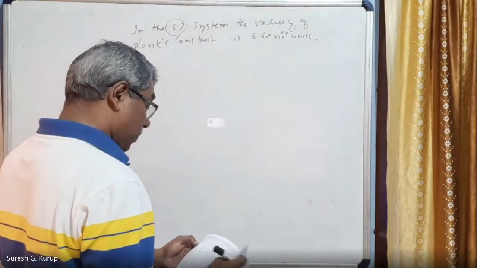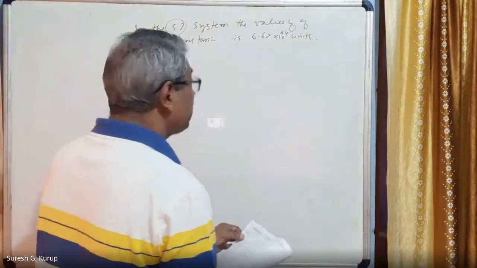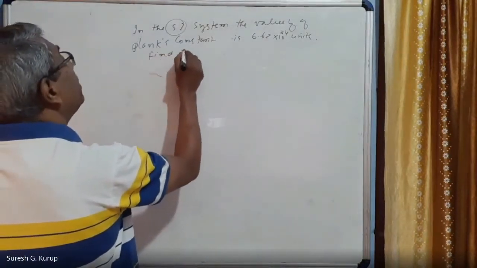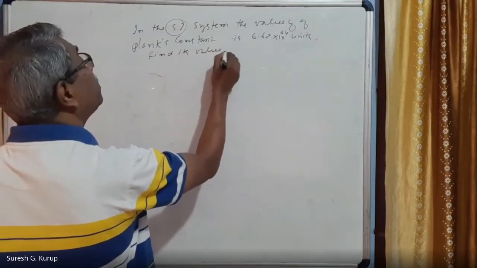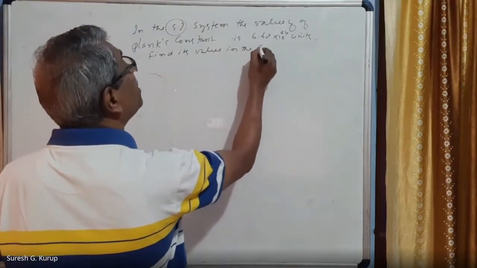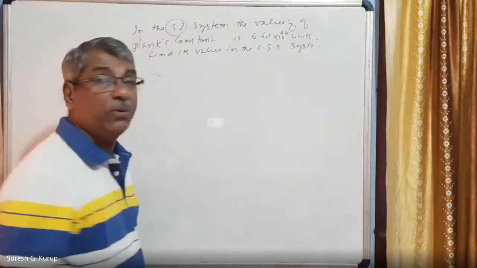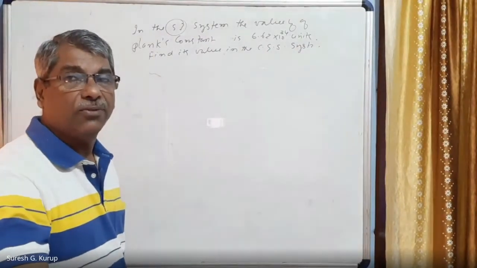Then find its value in the CGS system. So you have to follow the same method.